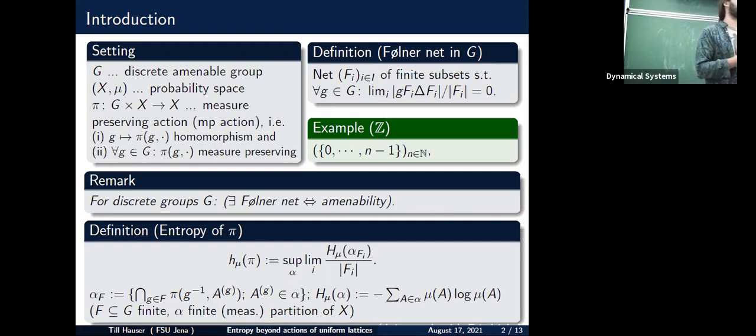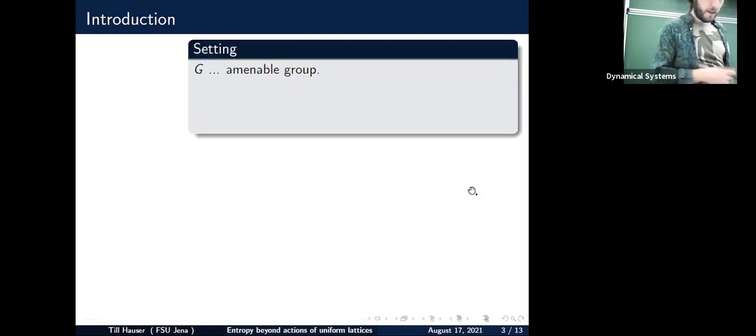Okay, so this is basically stuff well known and the well-studied context, but I'm also interested in aperiodic order, and there one quite naturally encounters actions of non-discrete groups. So this is why I want to go to the more general setting and get rid of the discreteness somehow. I want to study actions of general amenable groups.